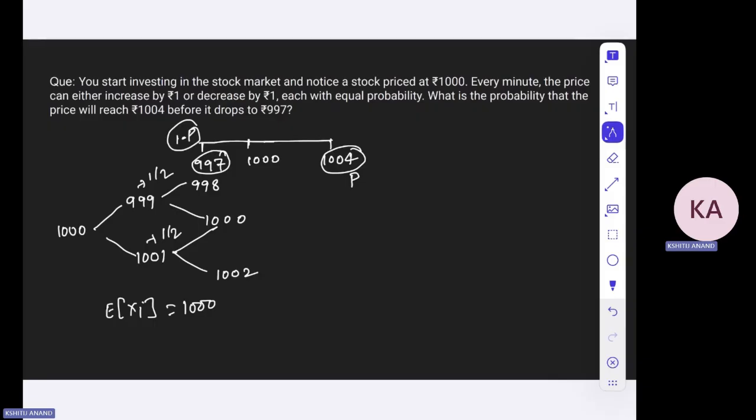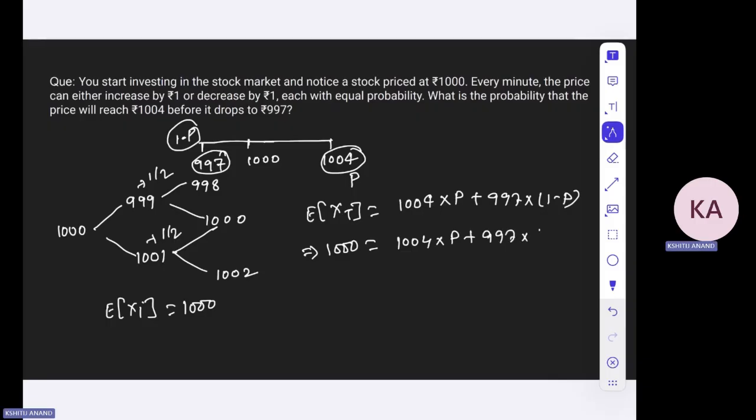And what will be the expectation when we stop? The expectation at any time step x when we stop would be 1004 into p plus 997 into 1 minus p. This is the expectation when we stop, and since it is a random walk, it should be equal to 1000. So 1004 into p plus 997 into 1 minus p equals 1000. From here, you can calculate what p will be.